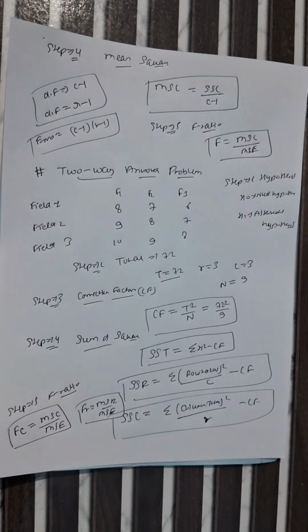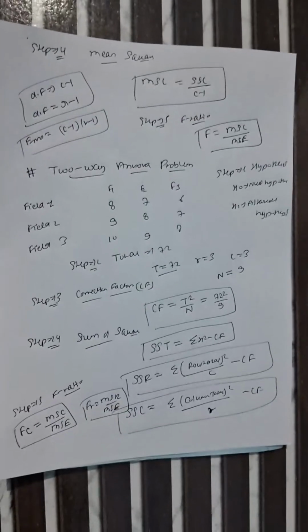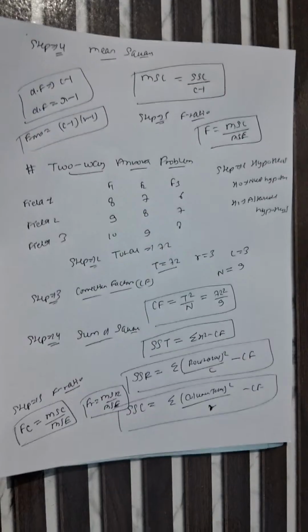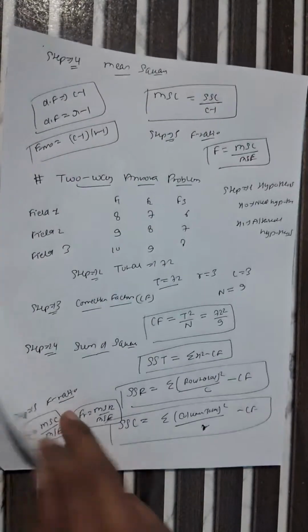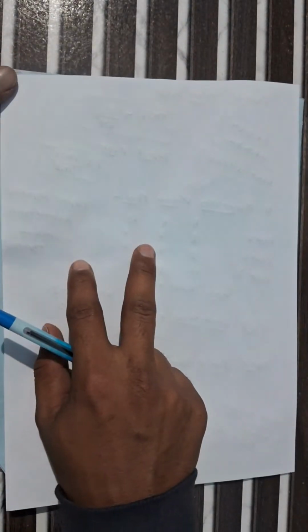When do we use Latin square design? When the number of treatments equals the number of rows equals the number of columns. In this case, we use Latin square design. Let's take an example: 4 fertilizers, 4 fields, and 4 seasons. So here we consider one example for Latin square design.